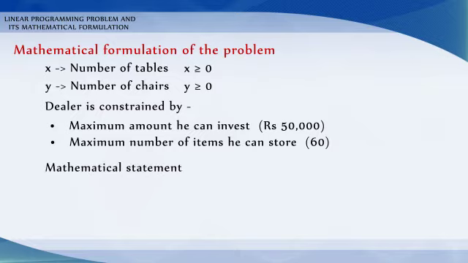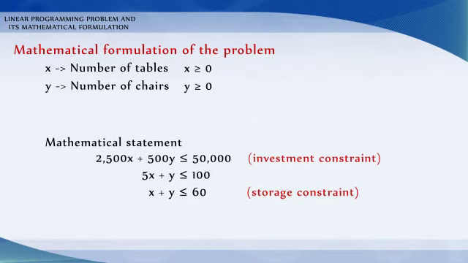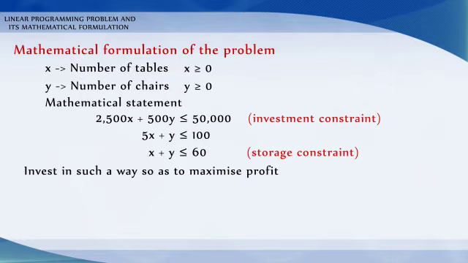Therefore, the mathematical statement for the given condition is 2500x plus 500y must be less than or equal to 50,000, which is the investment constraint. 5x plus y is less than or equal to 100, and x plus y is less than or equal to 60. The dealer wants to invest in such a way so as to maximize his profit, that is, z is equal to 250x plus 75y. This function is called the objective function.